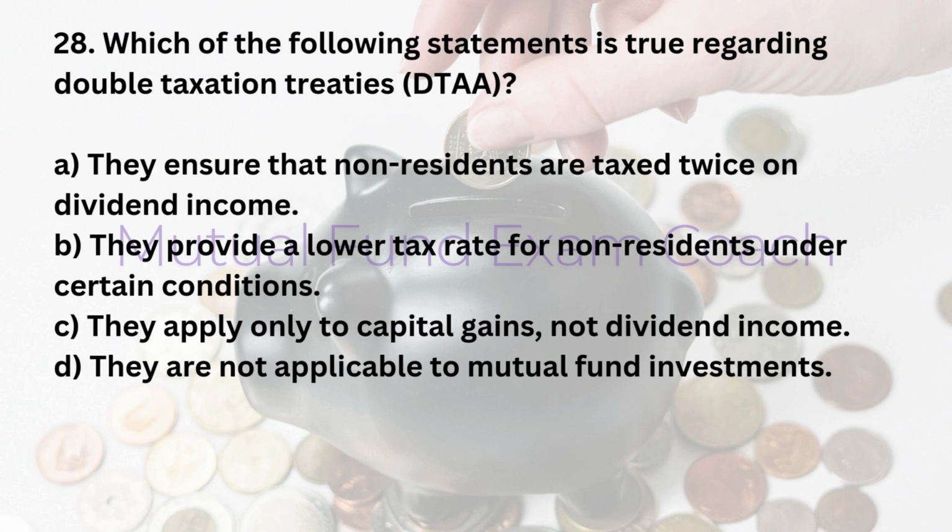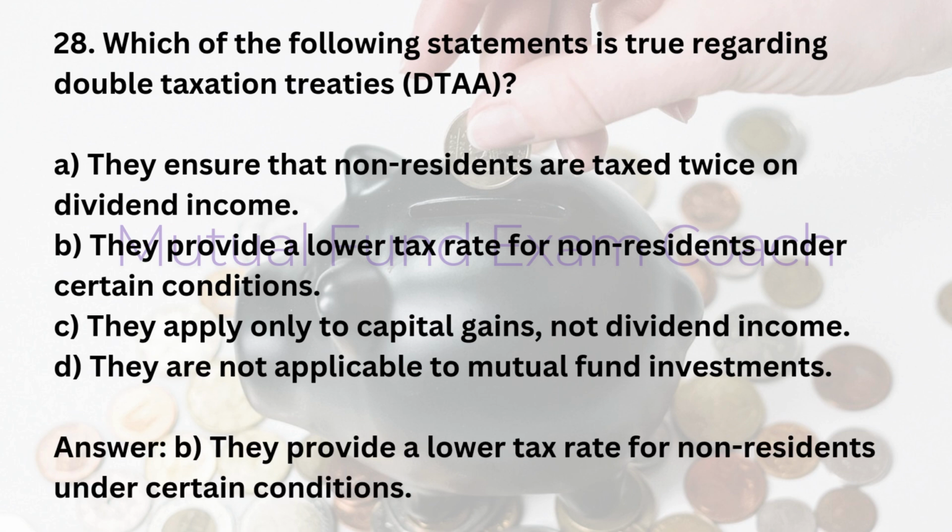28. Which of the following statements is true regarding double taxation treaties, DTAA? A. They ensure that non-residents are taxed twice on dividend income. B. They provide a lower tax rate for non-residents under certain conditions. C. They apply only to capital gains, not dividend income. D. They are not applicable to mutual fund investments. Answer: B. They provide a lower tax rate for non-residents under certain conditions.